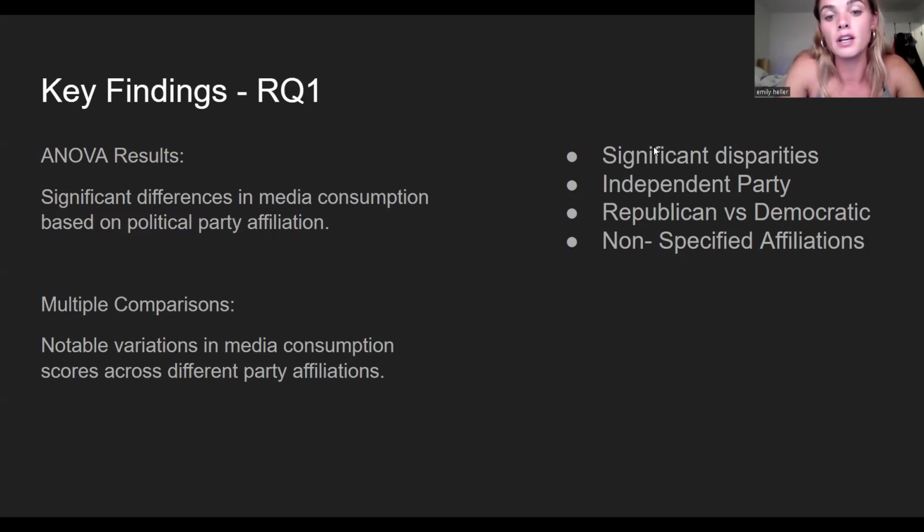We found that the independent parties, which are individuals with alternative political affiliations, tend to consume slightly more media than others. In terms of the two main parties, Republican versus Democrat, we found that Republicans generally exhibit higher media consumption compared to Democrats. And even individuals who did not specify a party affiliation demonstrate variations in media consumption patterns.